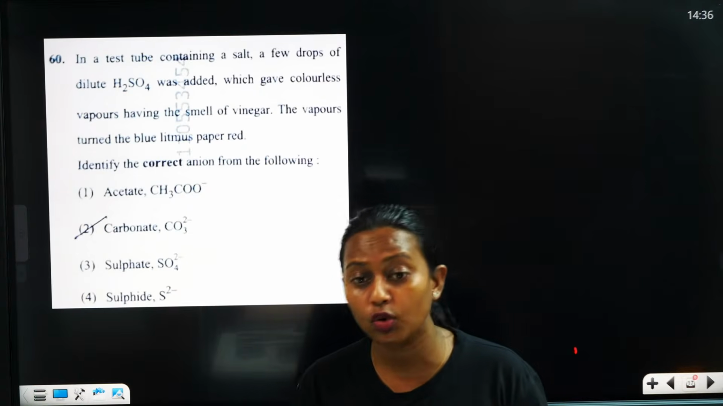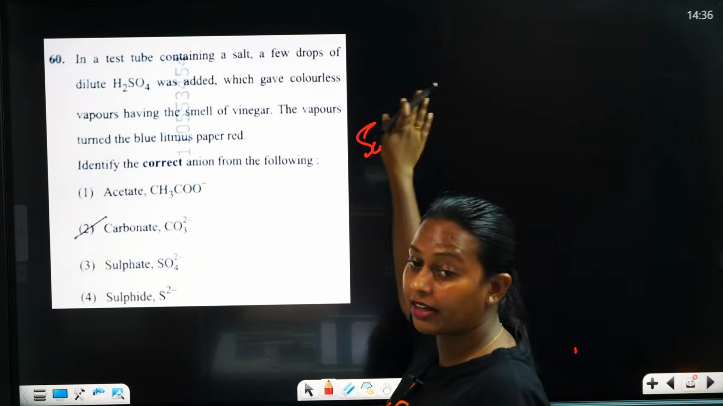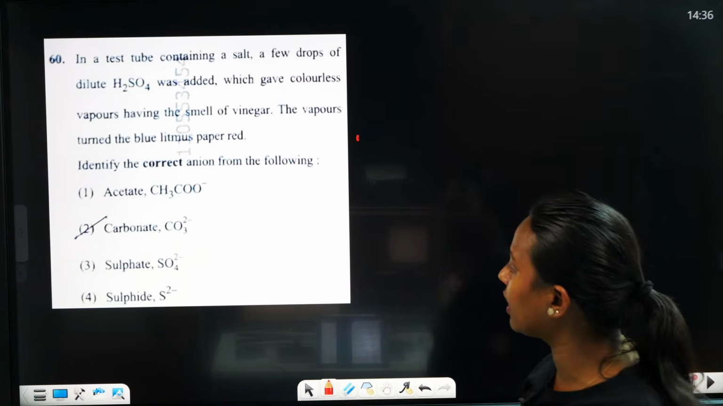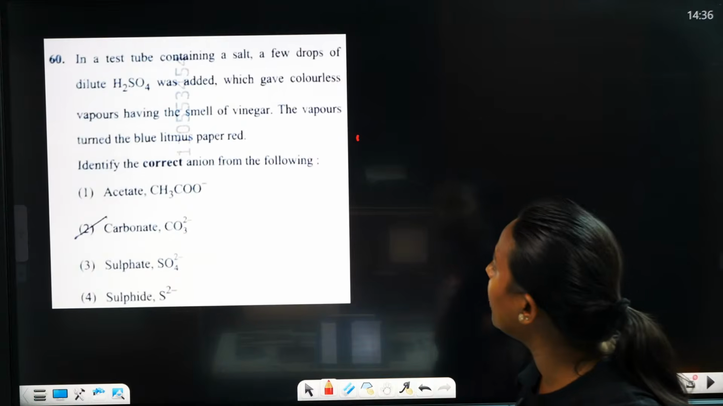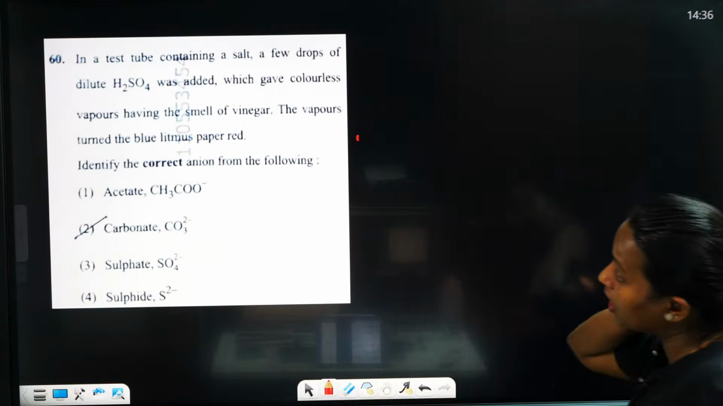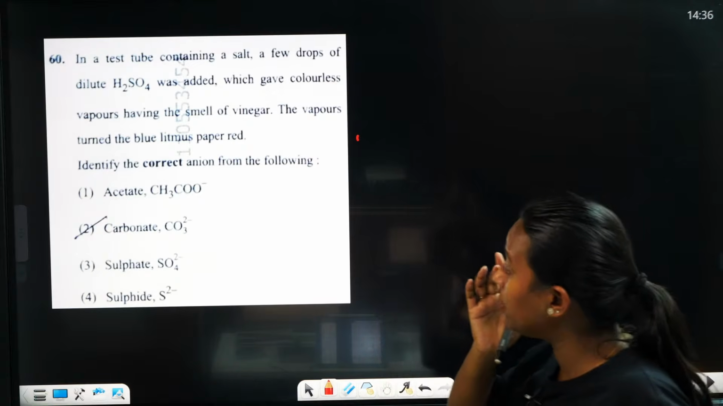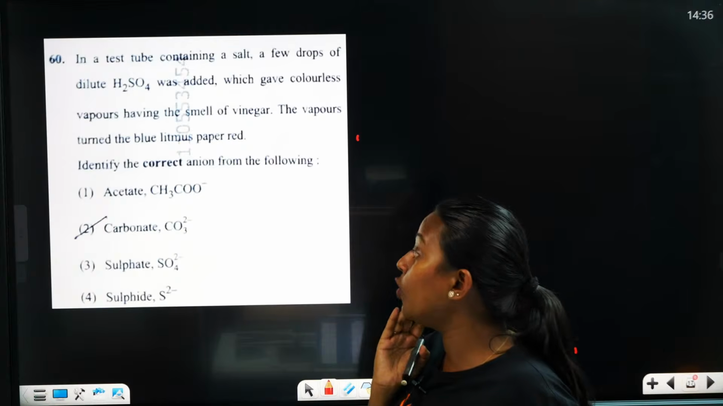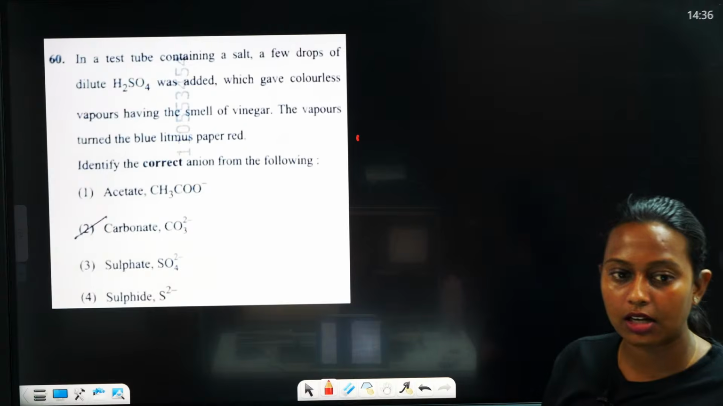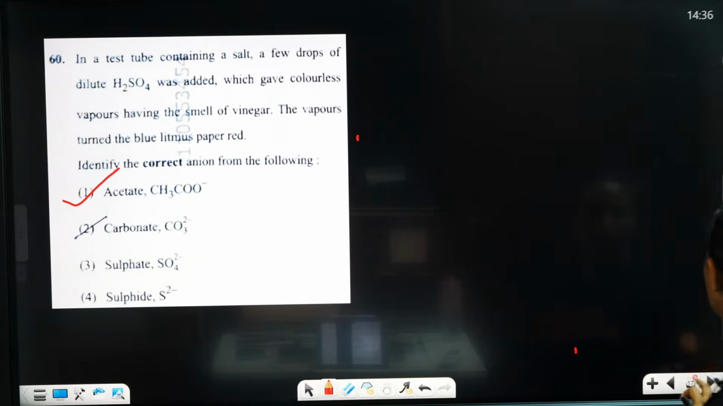Yes, it is a salt analysis based practical question. Question number 60, what will be the correct answer? The test tube containing a salt, few drops of dilute H2SO4 were added, which gave colorless vapor having a smell of vinegar. The vapor turned blue litmus paper to red. Identify the correct anion. What will be the correct answer? It is actually acetate.